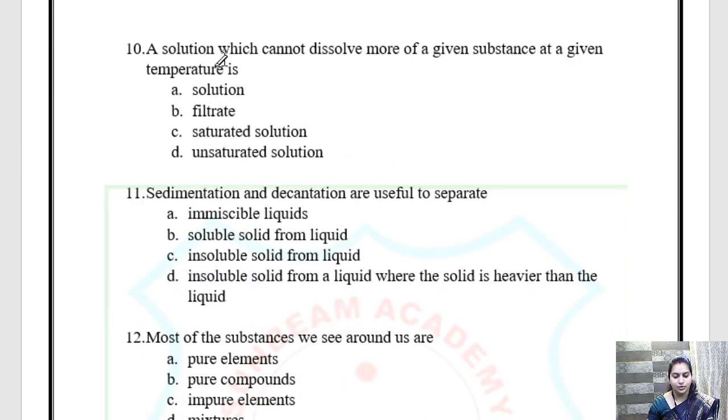A solution which cannot dissolve more of a given substance at a given temperature is. Again I am repeating the question. A solution which cannot dissolve more of a given substance at a given temperature is. अगर हमारे पास कोई सॉल्यूशन है, अगर हमें उसमें कुछ और चीज ऐड करनी है तो वो सब्सटेंस उसमें डिसॉल्व नहीं होगा, तो इस सॉल्यूशन को हम क्या कहते हैं?